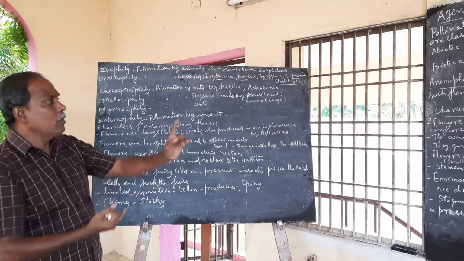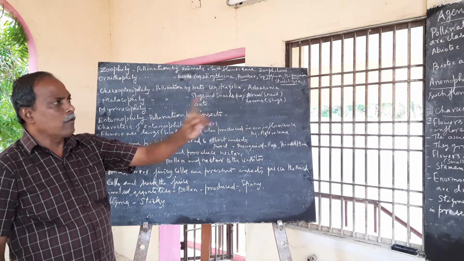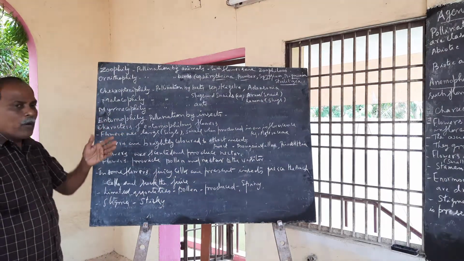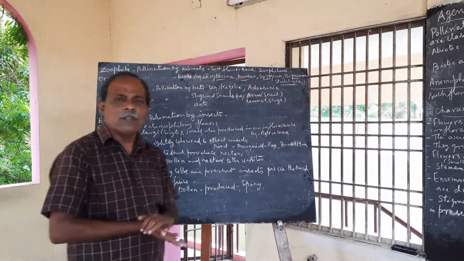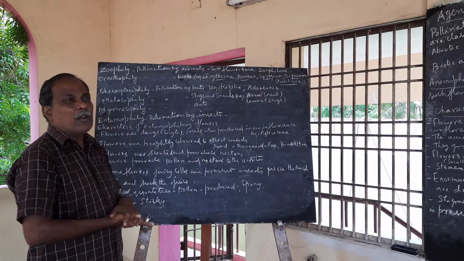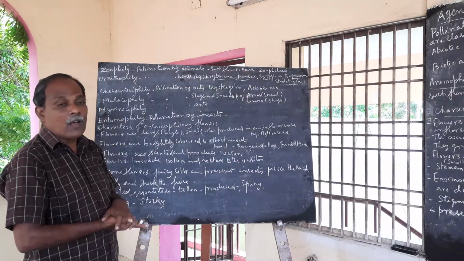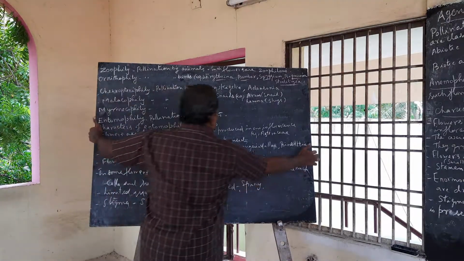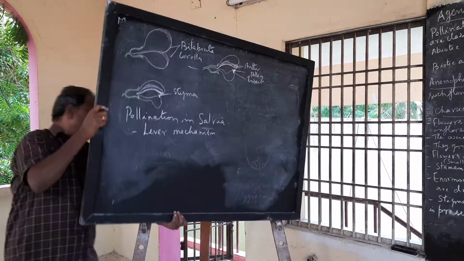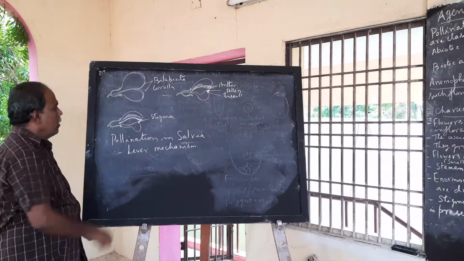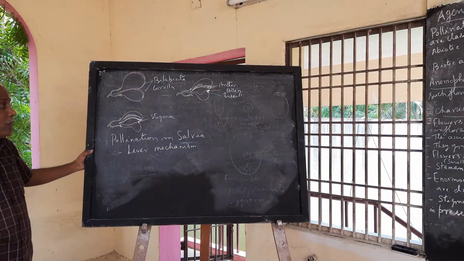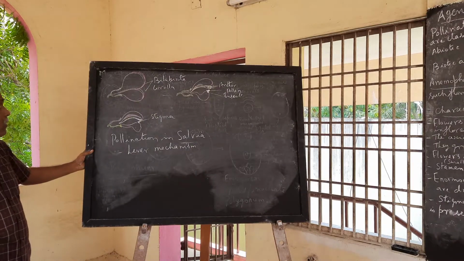So far you have seen anemophily, hydrophily, then entomophily, various types. Apart from that, one specific example is given to you: pollination in Salvia. Here, which mechanism? Lever mechanism. So pollination takes place by the lever mechanism.